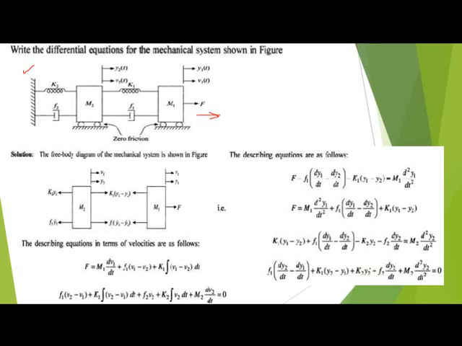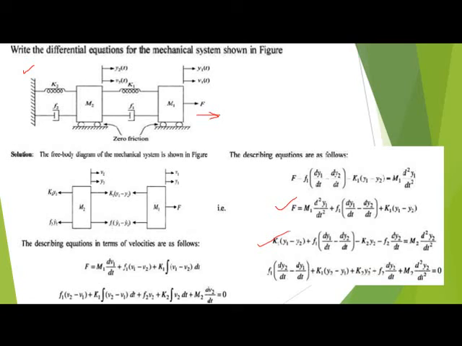Finally, you write this differential equation. Then similarly for the second mass of the body; this was the first mass, and for the second mass you write k1 times y1 minus y2 plus f1 times d(y1)/dt minus d(y2)/dt, minus k2 times y2, then minus f2 times dy2/dt, that is equal to m2 times acceleration. This is the differential equation.